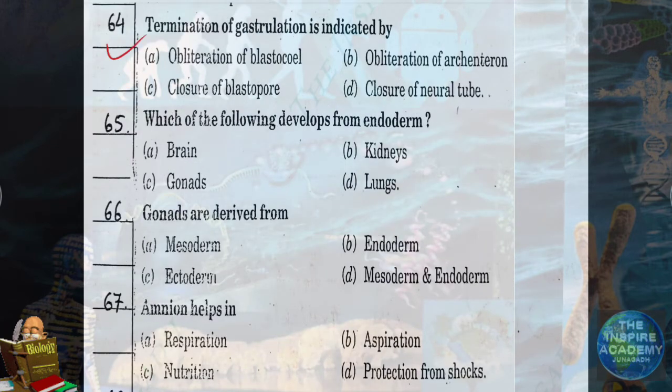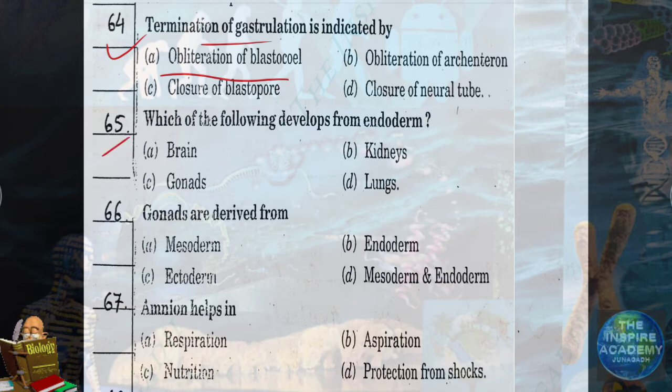Question number 64. Termination of gastrulation is indicated by obliteration of blastocoel. When blastocoel gets obliterated, at that time gastrulation stops. Question number 65.